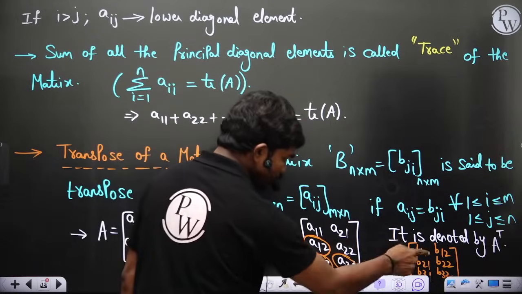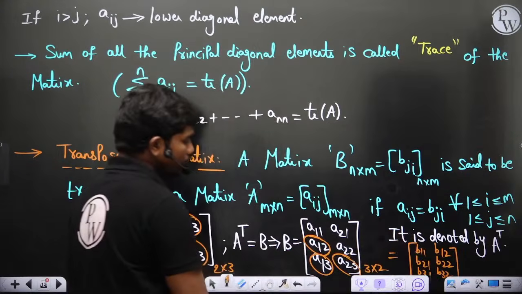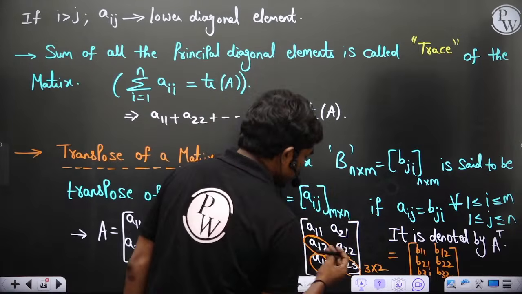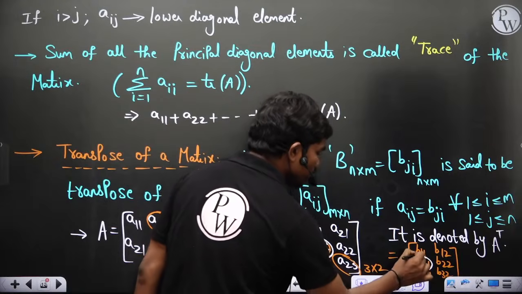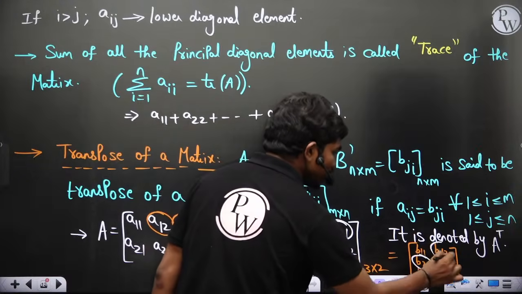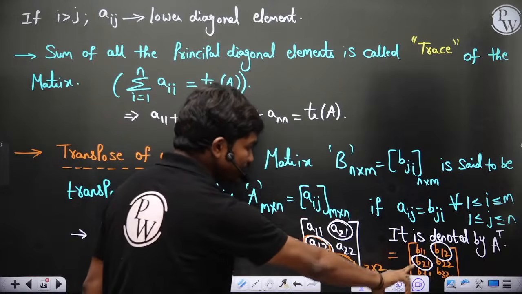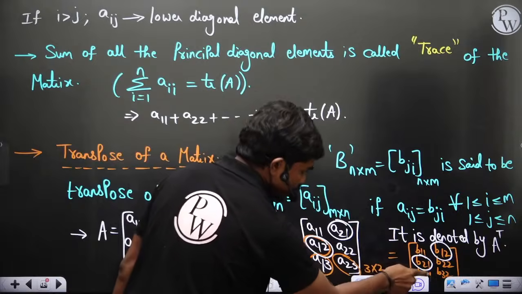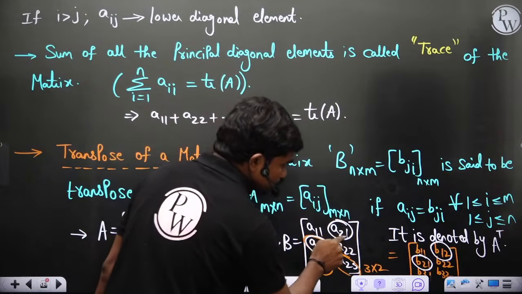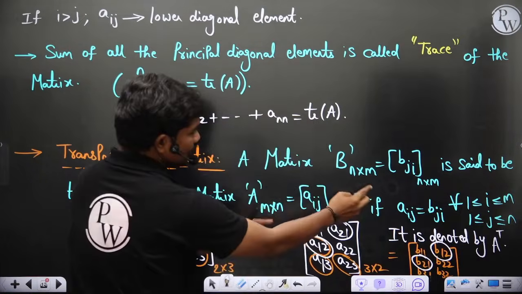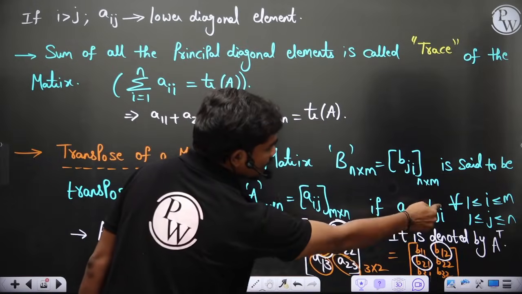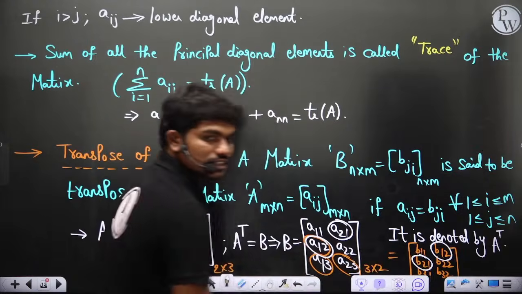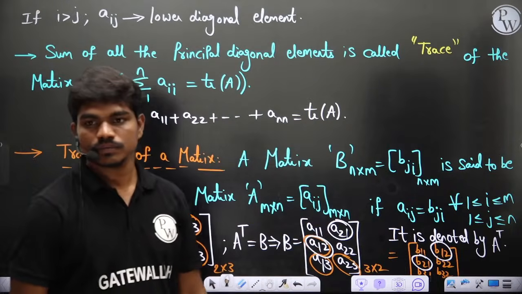Now, if you want to equate these two things, because this is the general form of writing B, but this is the transpose which you got from this matrix, if these two have to be equated, you will understand something. The A12 element should be the same as B21. A21 should be the same as B12. That means in general, if you check any of these elements, this matrix will become the transpose of this matrix if B21 is the same as A12, A21 is the same as B12, and so on. So that's how Aij should be equal to Bji. If this is A12, this should contain B21 exactly at the same spot for the equality of the matrices. That's what this statement actually tells you. Clear?